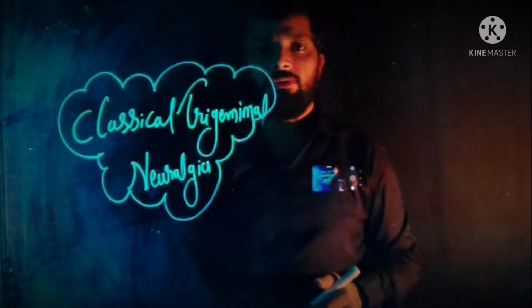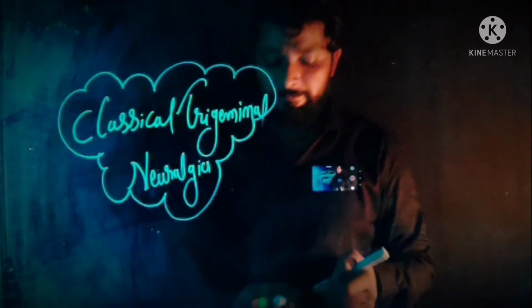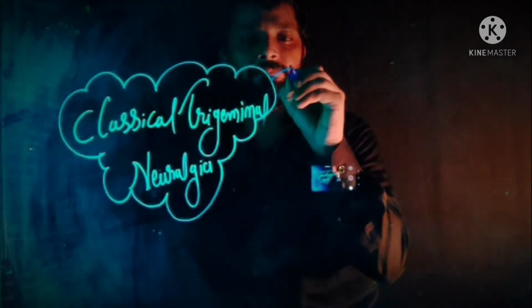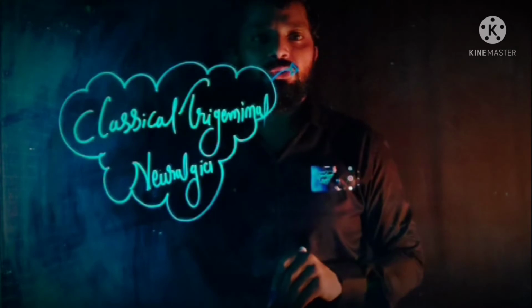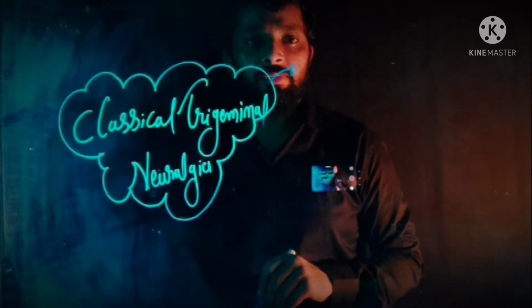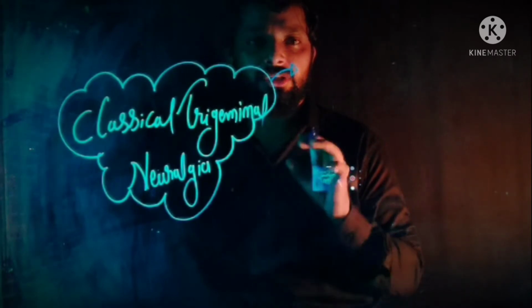So when we talk about classical trigeminal neuralgia, this classical trigeminal neuralgia arises due to anomalies of the superior cerebellar artery or anomalies related to the vein, basically the tortuous vein.